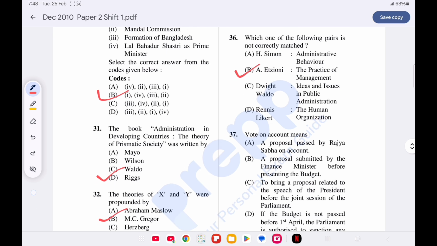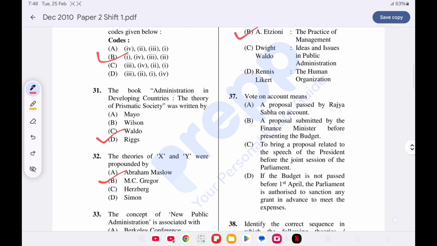Now question number 37. Vote on account means. Option D is correct. If the budget is not passed before 1st April, the Parliament is authorized to sanction any grant in advance to meet the expenses.